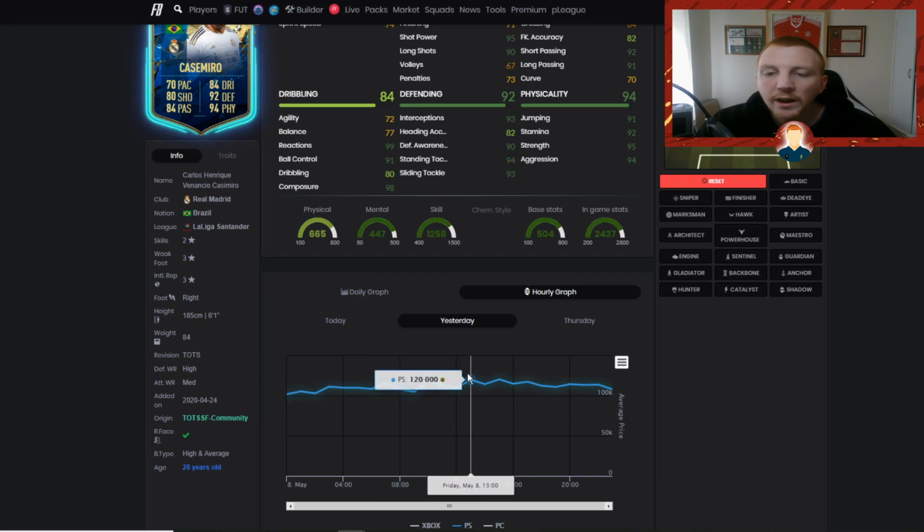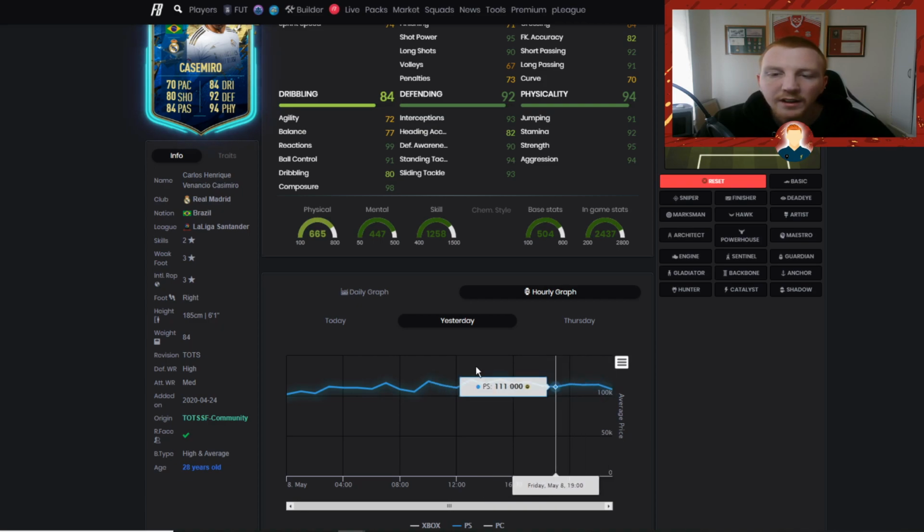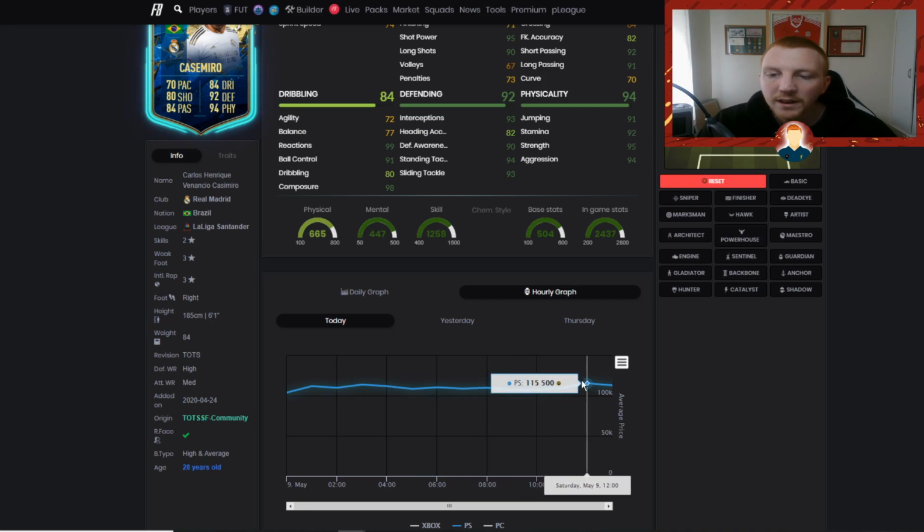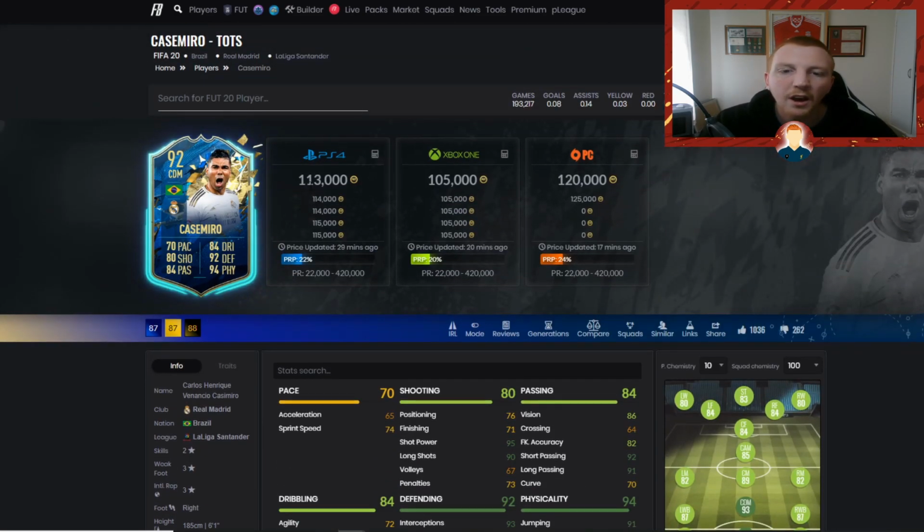Now his price went up to around that 120k and he seems to have held it. He dropped back off down to around 110, and then today he's back up at this moment in time, back up to around 115. But on the Friday, he was at that high point. So again, you can sell on the Friday after buying on the Wednesday. Now, they are the examples to get into this video.